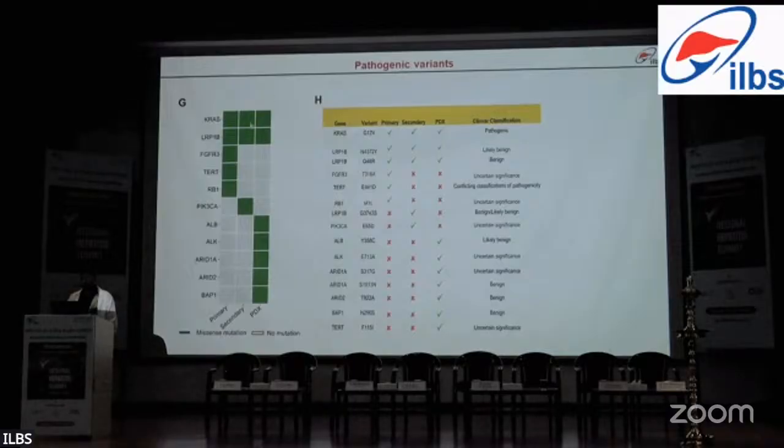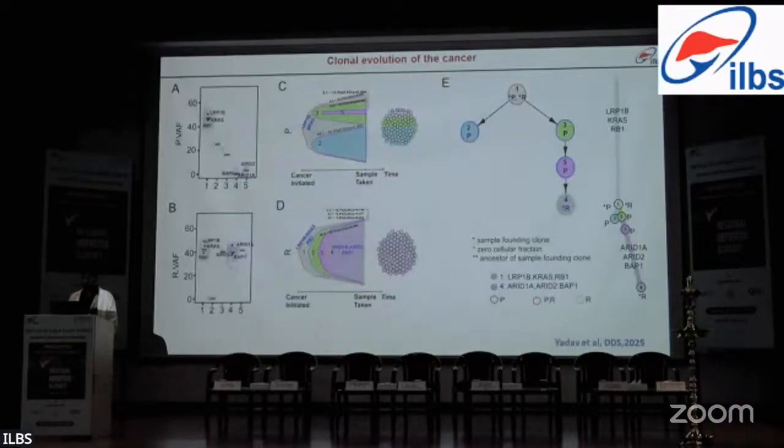Since we know that these genes are present, we decided to do the clonal evolution study: how these clones survived from the time of initiation of gallstone up to the patient-derived xenograft. So we studied the clonal evolution using the already existing pipeline of our colleagues. P.VAF represents the variant allele frequency of the primary tumor, that is the first one. R.VAF represents the recurrent variant allele frequency, which includes both the metastasis and the PDX tumor.